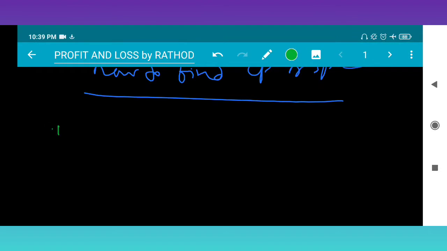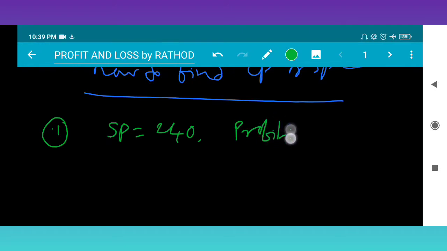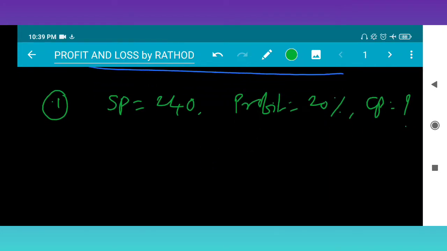Suppose an article is sold at 240 rupees. Sold means SP is 240 rupees, and profit is 20%. Find the cost price. So what is CP? This is the question. Very easy, I am just trying to teach how to do the solution. Here SP and profit percent are given and CP we have to find. Simple, without any formula I am trying to teach.